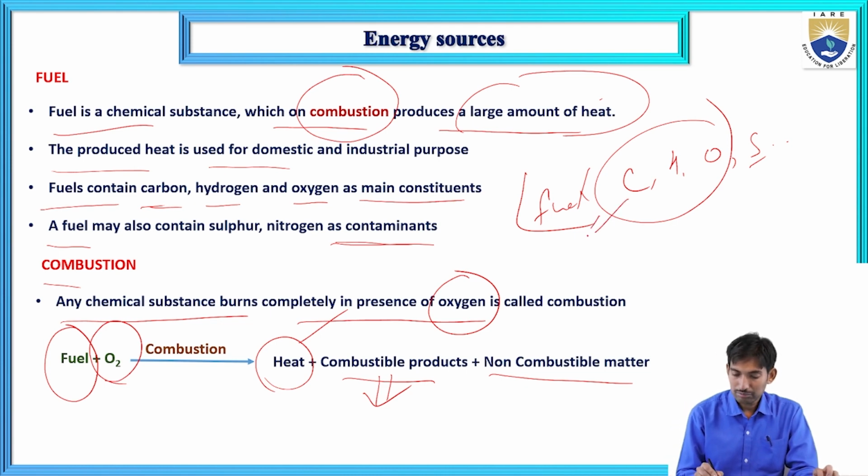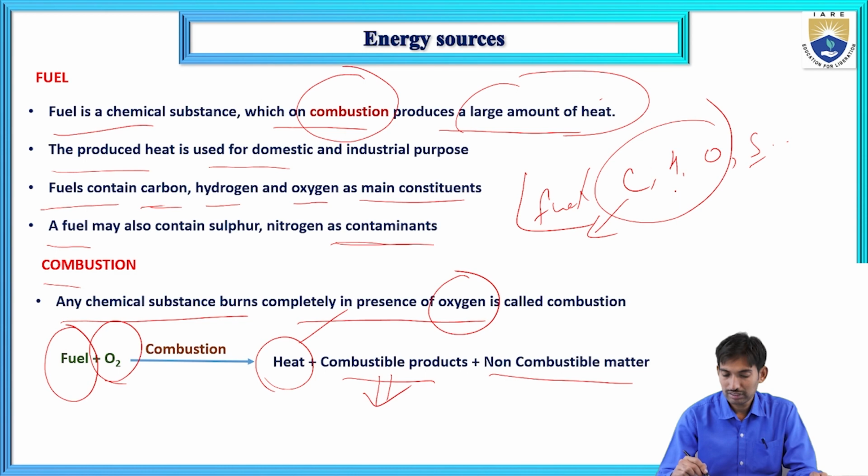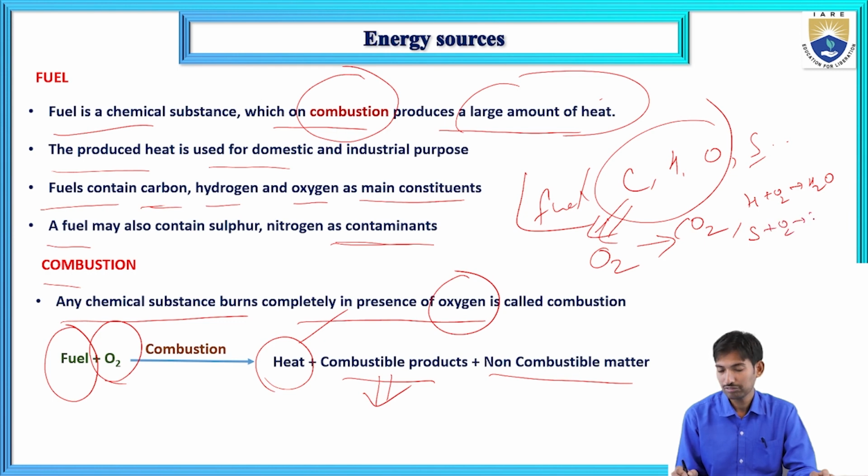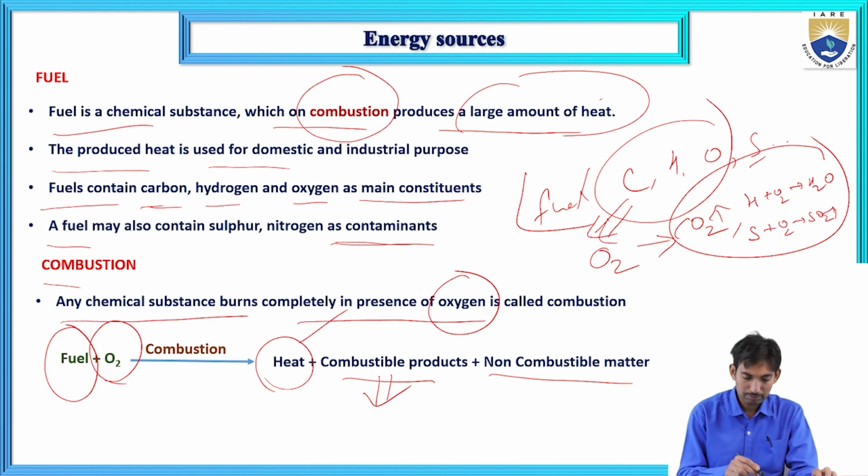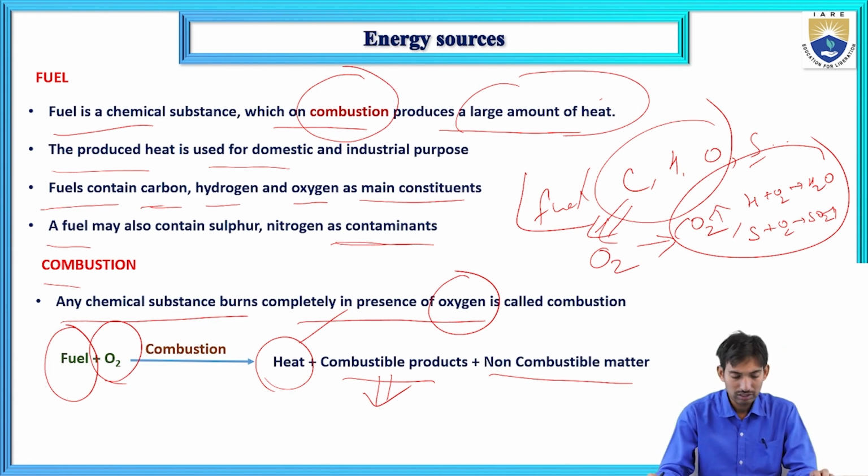On combustion, in fuel, what are the elements there? Carbon and hydrogen are there, and sulfur also. Carbon reacts with O2, in presence of O2 it will burn, and produces CO2 gas. Similarly, hydrogen reacts with O2 and forms H2O, and sulfur reacts with O2 to form sulfur dioxide. These are the combustible products formed on combustion of the fuel in presence of air or O2.